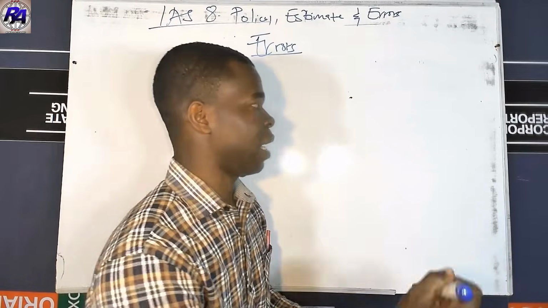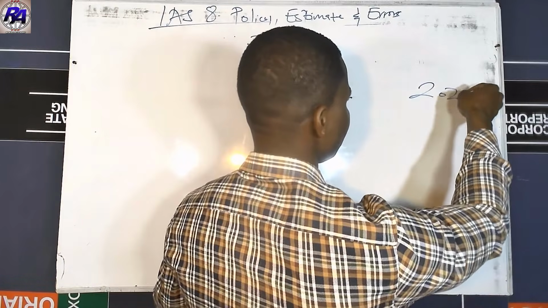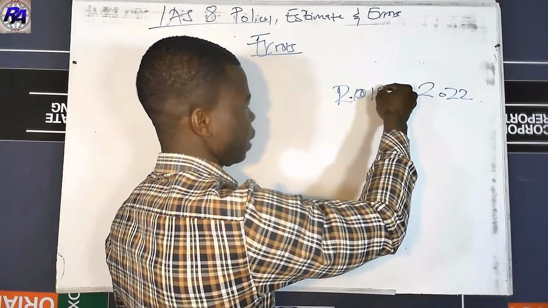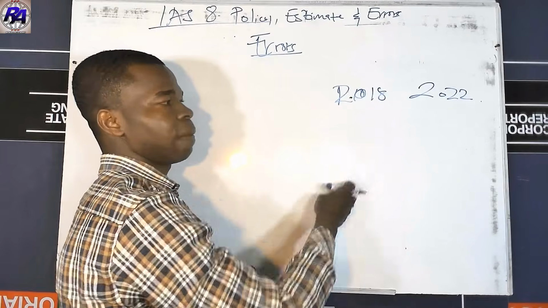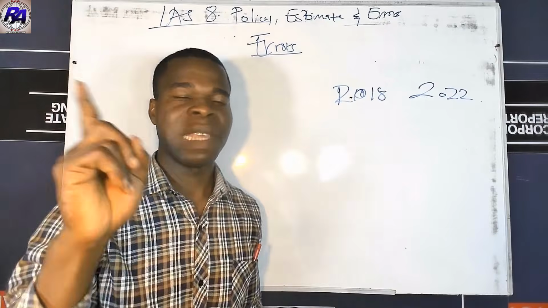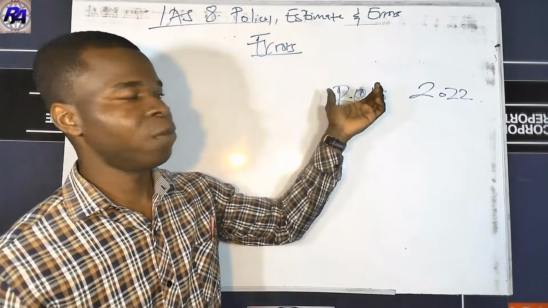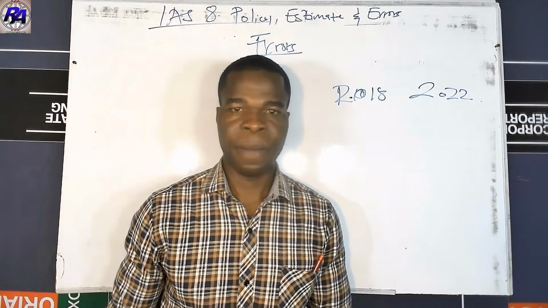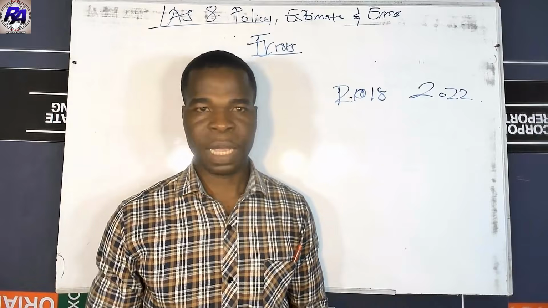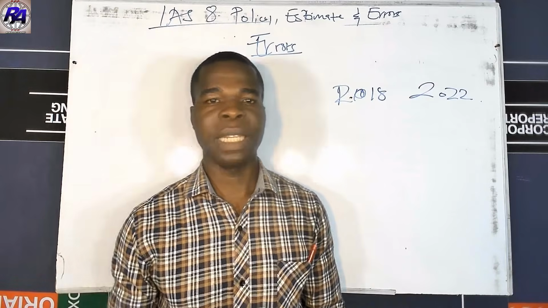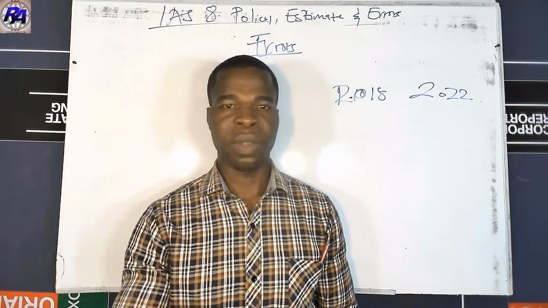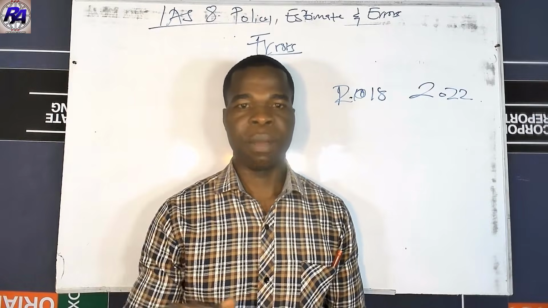That means, like I said earlier on, if you are in 2022 and the error was incurred from 2018, you have to go back to 2018 and effect the correction as if there was no error incurred. So retrospective treatment of errors is important here. But remember that if the available information cannot aid you in correcting the errors retrospectively, then you move on to correct the errors prospectively.